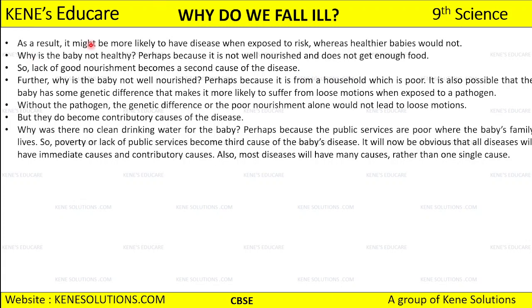So as a result, an unhealthy baby might be more likely to have diseases when exposed to risk, whereas healthier babies will not, right? So if I am not healthy, what is happening? I am more likely to have more and more diseases. Whenever there is a risk, I will be the first one to get that disease or infection. Whereas it is not the same with healthier babies. They are not going to get this because their immunity is strong, they are resistant to diseases, and they are healthy.